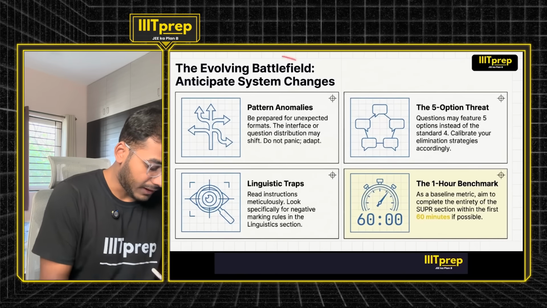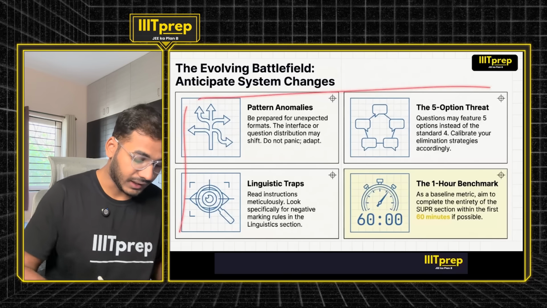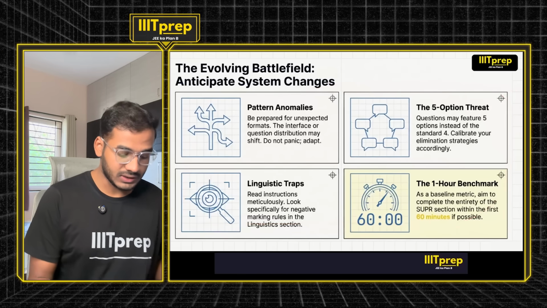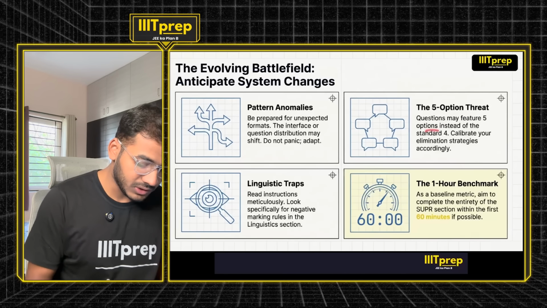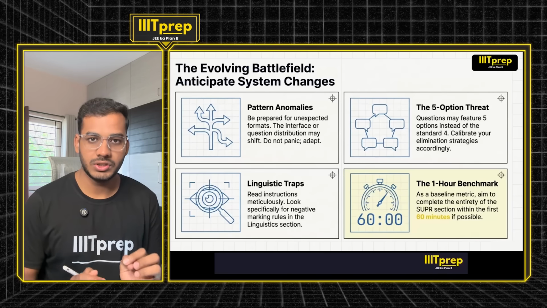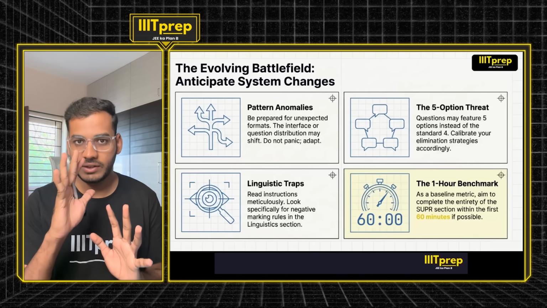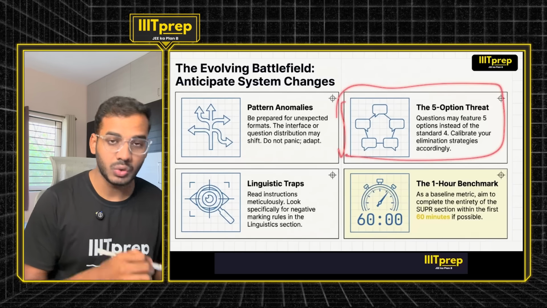So regarding the battlefield for your UGEE 2026 exam, there are 4 things that are being given. First thing is the 5 option threat. Questions may feature 5 options instead of the standard 4. Like in JEE you have 4 options, but in UGEE in multiple years they have given 5 options for a question. So make sure this is something you can face.